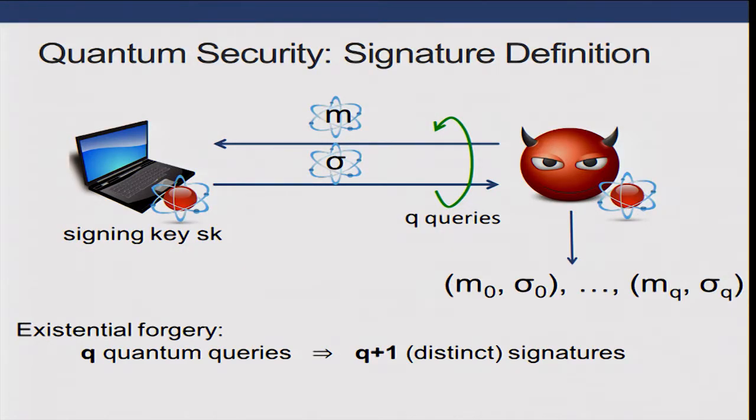Instead, we observe that after each query, the adversary can just measure the signature response, and he'll get a signature on a random message. After doing this Q times, he'll get Q signatures. And we want it to be hard for the adversary to produce even an additional signature. So we define a forgery as the event that the adversary produces Q+1 signatures. And we say that the scheme is secure if no efficient quantum adversary can accomplish this task.